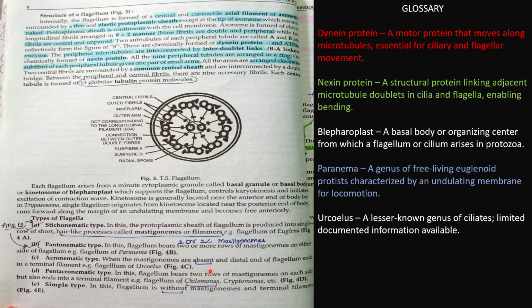Acronematic is the one where mastigonemes are absent and the distal end of the flagellum ends in a terminal filament. Example is Euglena viridis. And pantacronematic, as we can see, penta means 5. So in this, the flagellum bears 2 rows of mastigonemes on each side and also ends in a terminal filament. So, 3 and 2 rows of mastigonemes, and the terminal end. So total are 5. Flagella of Chilomonas and Cryptomonas are the examples. Now the simple type of flagellum is the one without mastigonemes and terminal filaments.